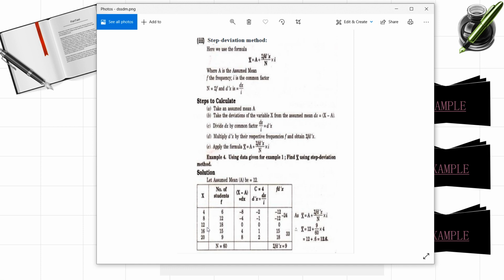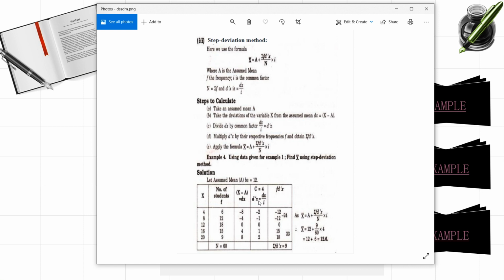After considering that, find out d prime x. The formula is x minus a by I. The first value of x is 4. So 4 minus 12 by I, where I is 4. 4 minus 12 is minus 8. Minus 8 by 4 is minus 2.